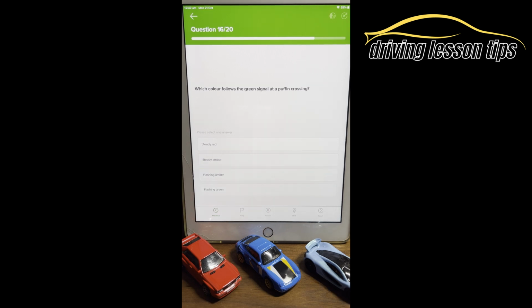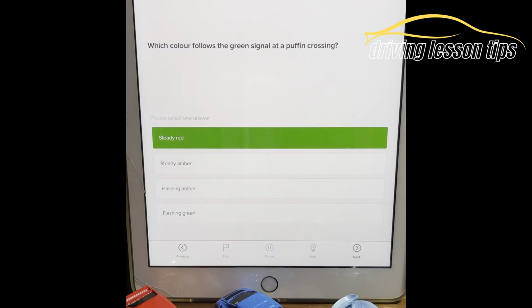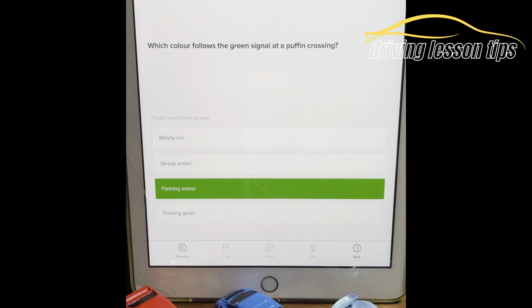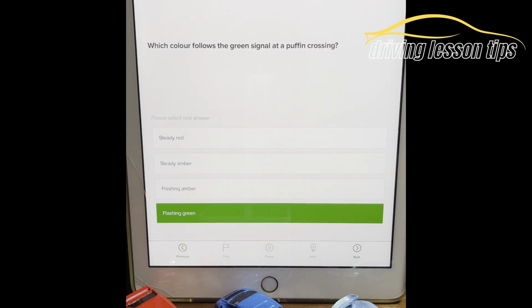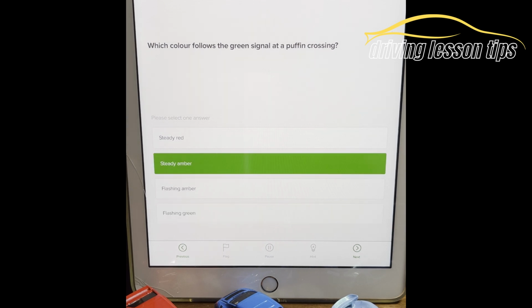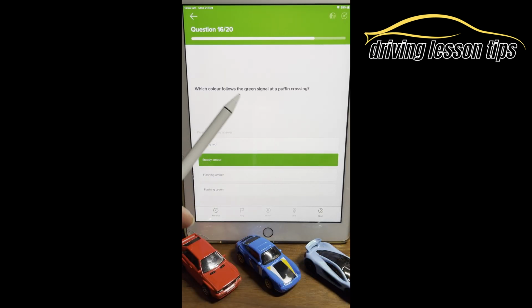Question 16. Which color follows a green signal at a puffin crossing? Steady red, steady amber, flashing amber, or flashing green? Which color follows the green signal at a puffin crossing? The answer is steady amber. In fact, regardless of what type of traffic light or crossing you have, after you see a green light, it always goes to a steady amber, then followed by a steady red. Okay, so after a green, it's always going to go to amber, then to red. Easy way to think about it. Every single traffic light does that.